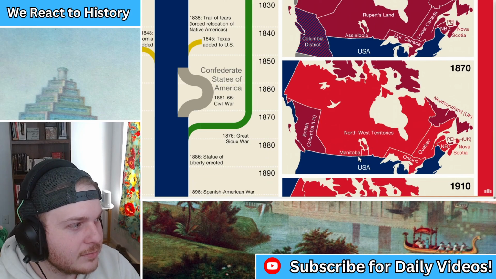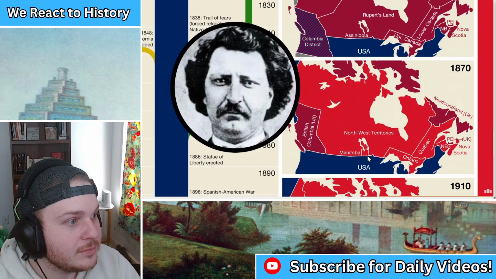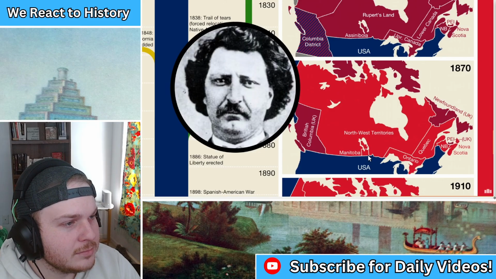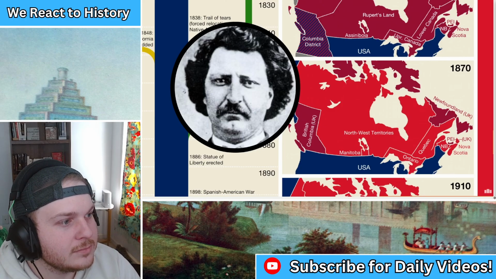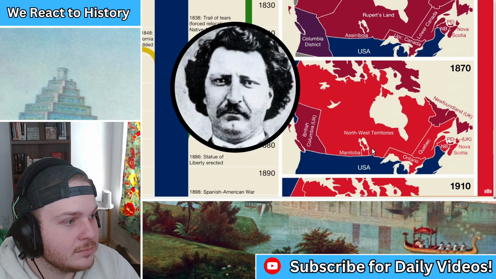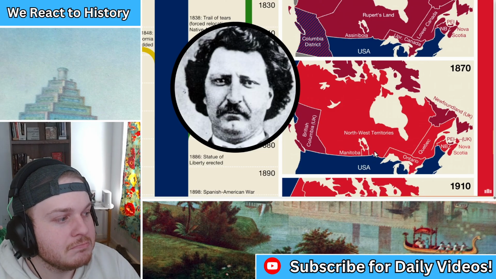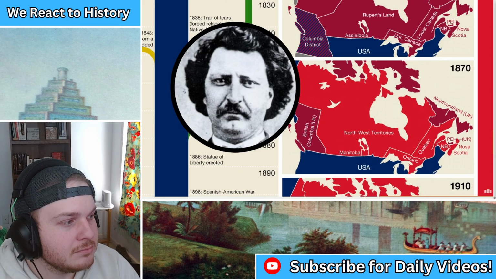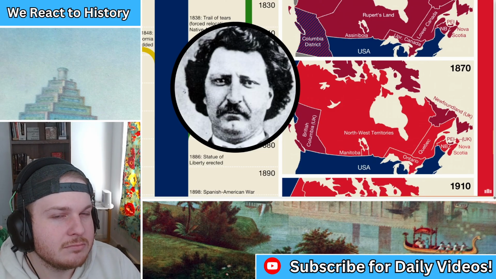There was a Métis leader from the area named Louis Riel, who led 2 rebellions against the Canadian government. He lost both times and was eventually executed for treason. He's since become a sort of folk hero, especially among French speakers, and to this day is one of the most famous figures in Canadian history.